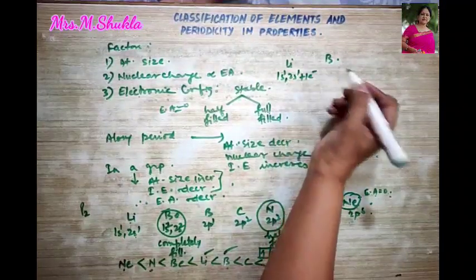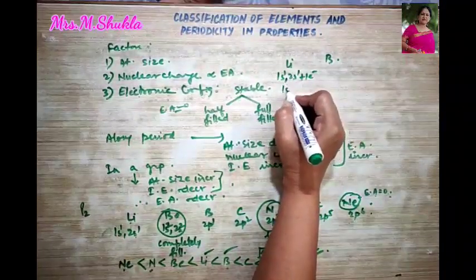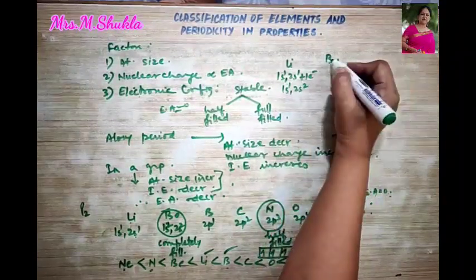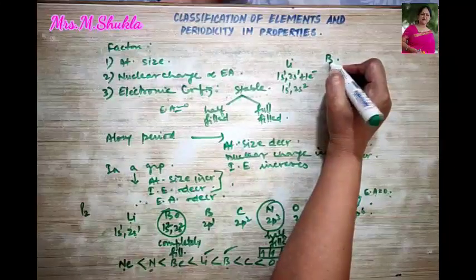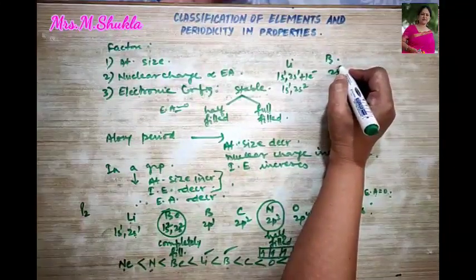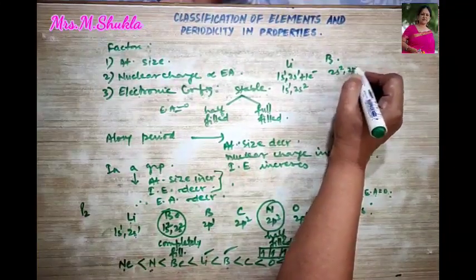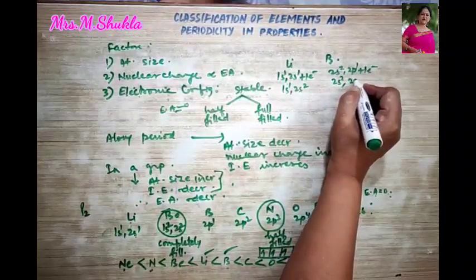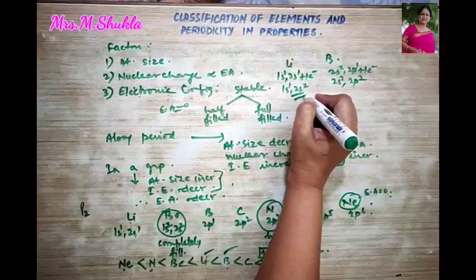If I add one electron, it will become 1s1 2s2. What about boron? This is 2s2 2p1. If I add one electron, it becomes 2s2 2p2. So what do we know about this?